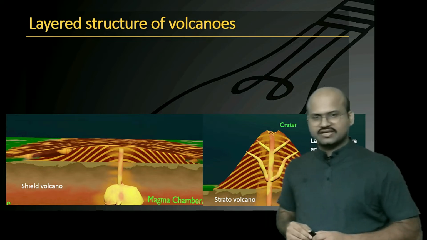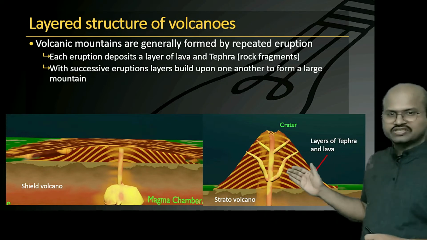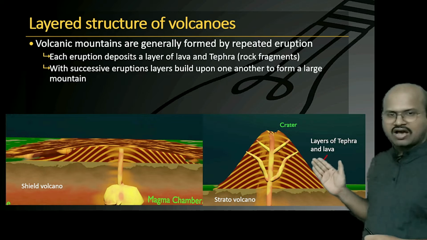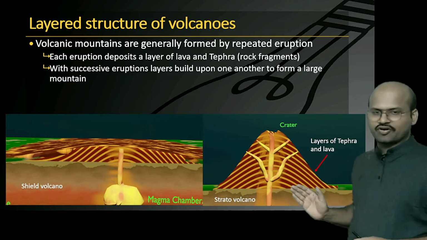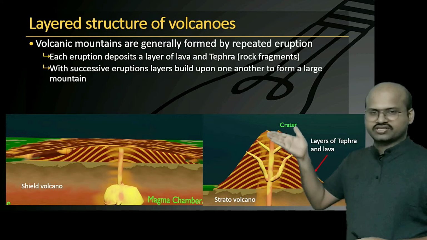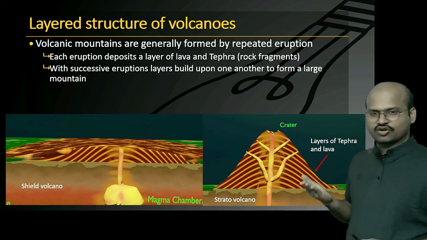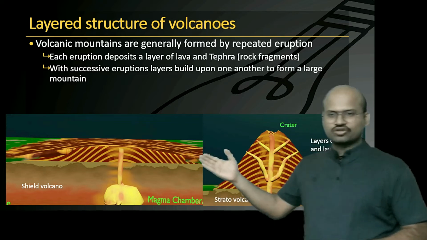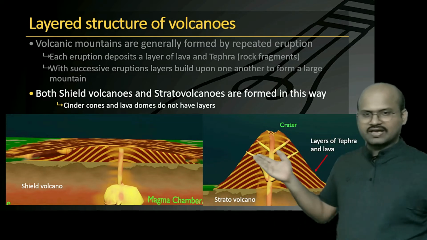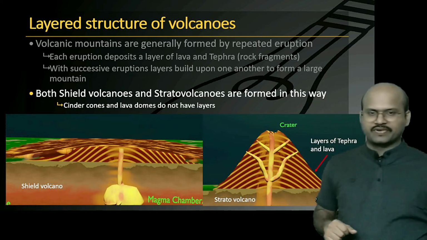Now here we can see that by repeated eruption of magma from the volcano, a layer of tephra and lava is formed. And because of this repeated layer formation, huge structures are formed. The great height of volcanoes is formed. So we see here a stratovolcano and over here a shield volcano. We can see both of these volcanoes are formed by deposition of layers of tephra and magma.